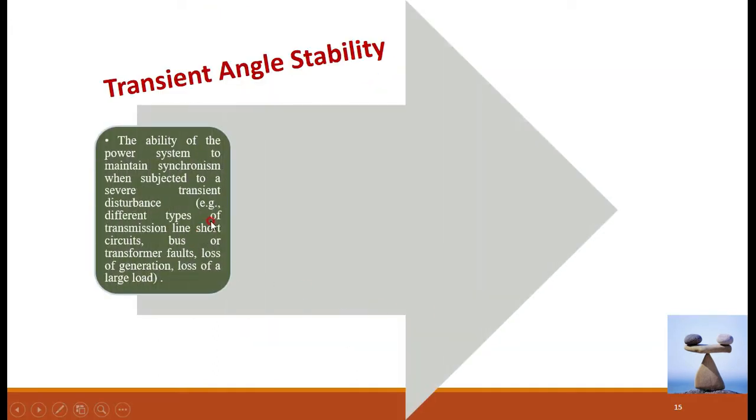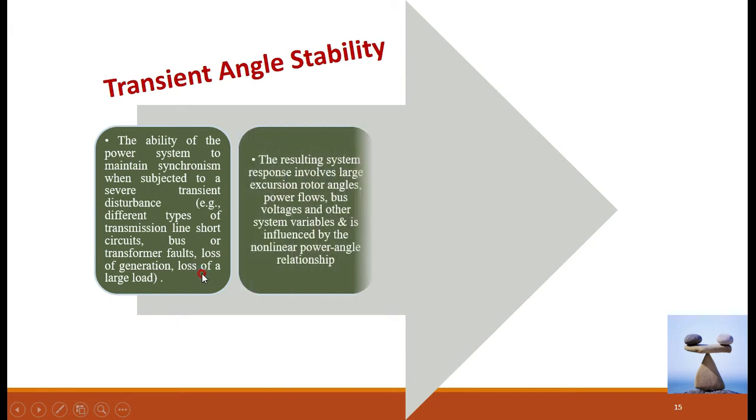Therefore, transient stability is the ability of the power system to maintain synchronism when subjected to a severe transient disturbance, as listed already. Different types of transmission line short circuits, bus or transformer faults, or loss of generation, loss of a large load. These are some of the causes of the large changes in the power system parameters.